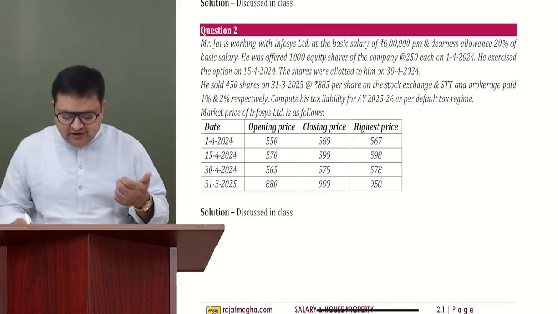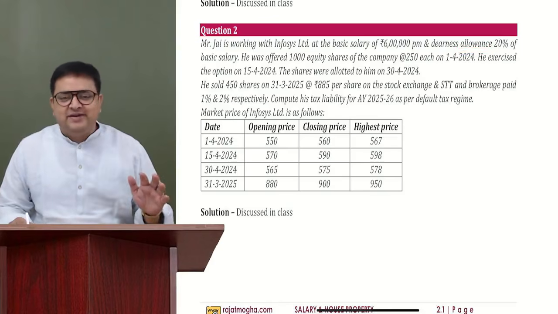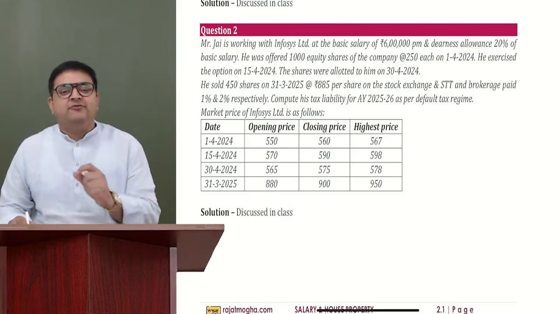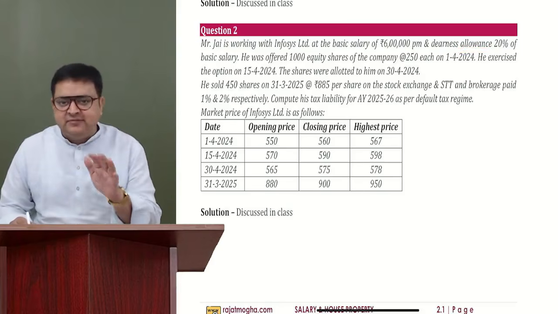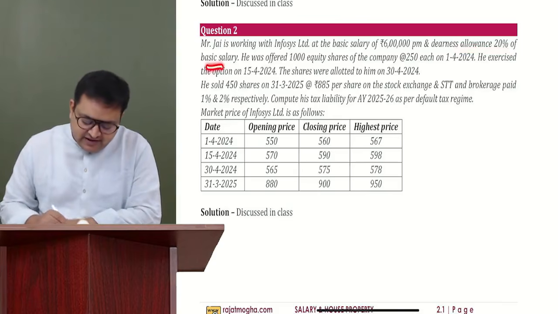So whenever we have to take this, that how much forms part, we will not take it, right? So if DA is there, understand that DA is fully taxable. But wherever we have to take it forming part, we will not take it because nothing is mentioned that how much DA forms part, right? So DA is 20% of the basic salary.